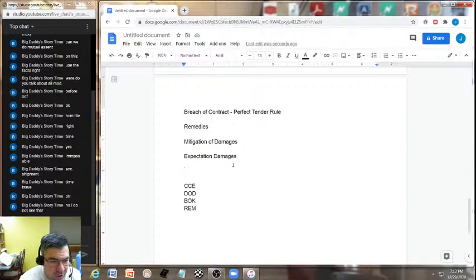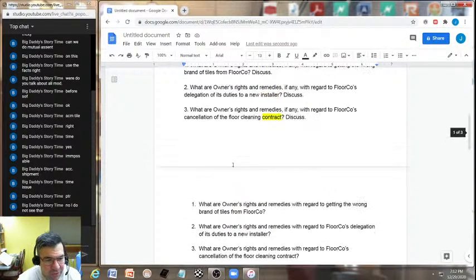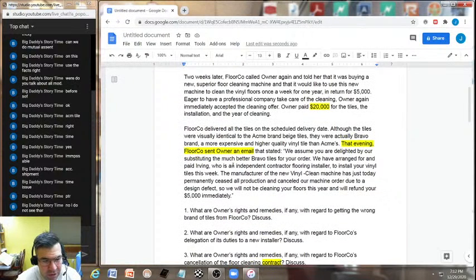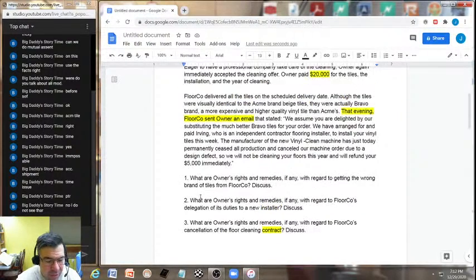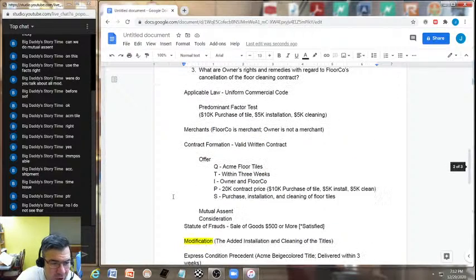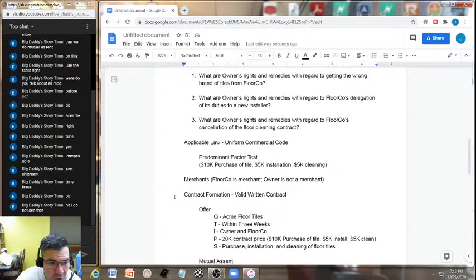And we're also going to be looking at, now remember, this is the aspect too about this, they're visually identical. Okay, so here's what the owner can actually do at this point: accept the shipment or reject the shipment, or accept in part and reject in part. Okay, but remember here, once we get down to remedies, what is it that they would be entitled to in terms of their rights and remedies with regard to getting the wrong tile?